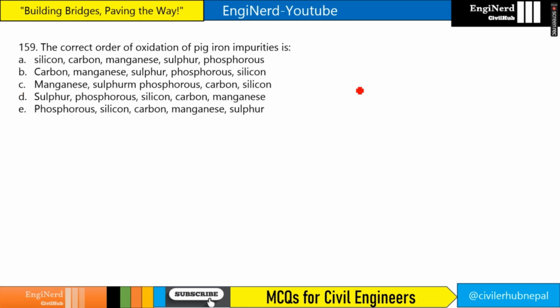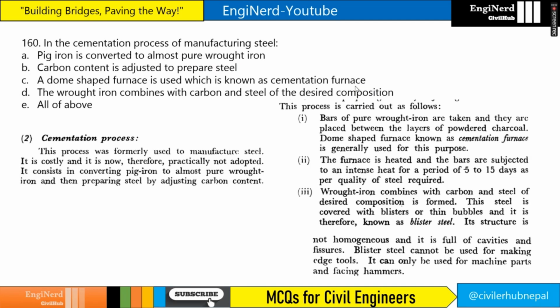The correct order of oxidation of pig iron impurities is silicon, carbon, manganese, sulfur, and phosphorus, right? In the cementation process of manufacturing steel, pig iron is converted to almost pure wrought iron. Carbon content is adjusted to prepare steel. A dome-shaped furnace is used which is known as cementation furnace. And the wrought iron combines with carbon and forms steel of the desired composition. All of the above. So the answer here is all of the above.